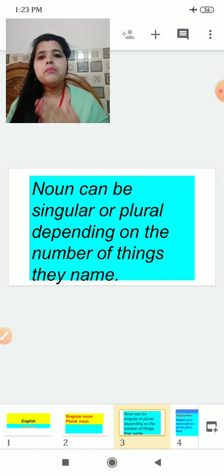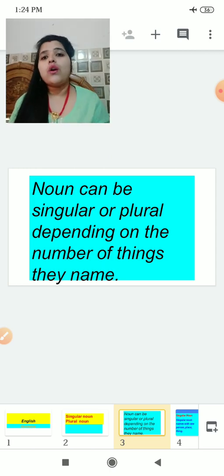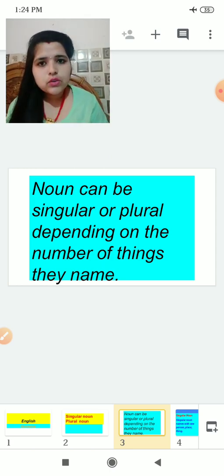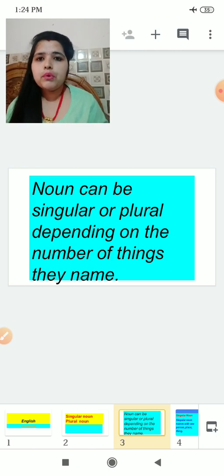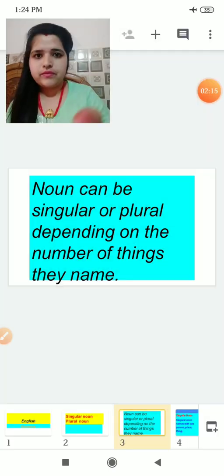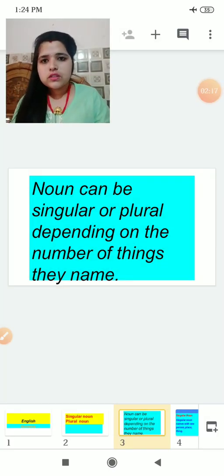Name, I am saying Meenakshi. Place, I am saying Dehradun. And a thing, I am saying a ring, or a pen you can say, or a pencil, or a table. So today we are going to start with our topic, that is singular noun and plural noun. So what is singular noun?